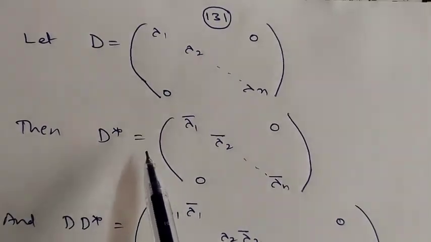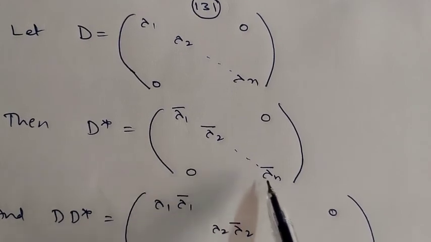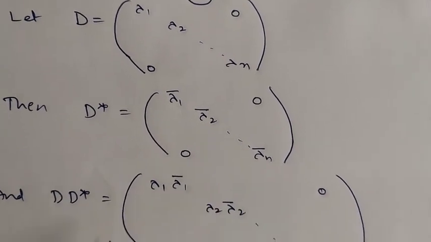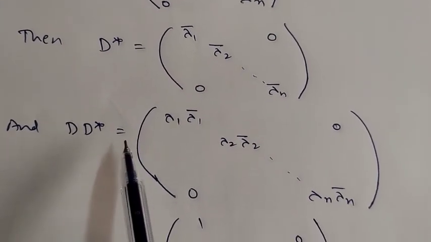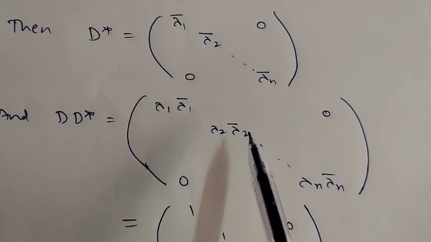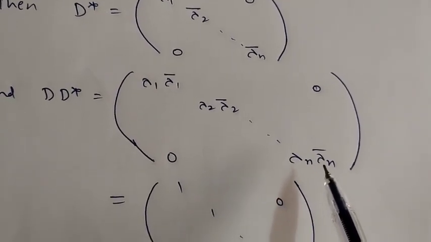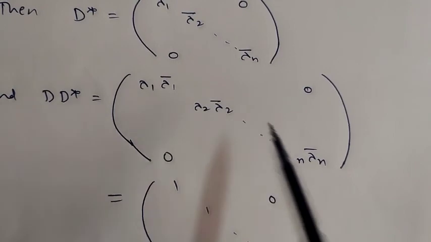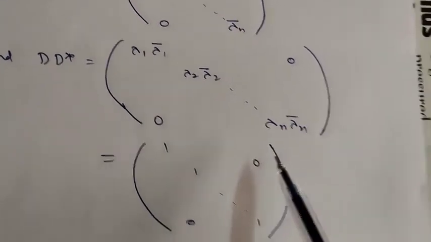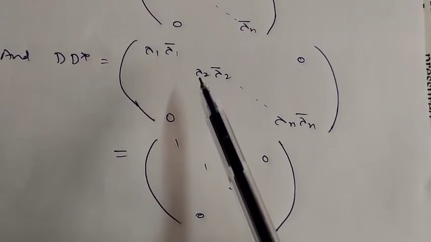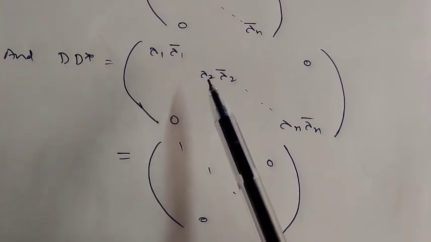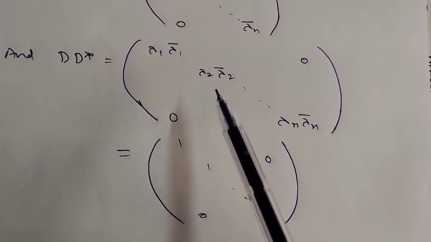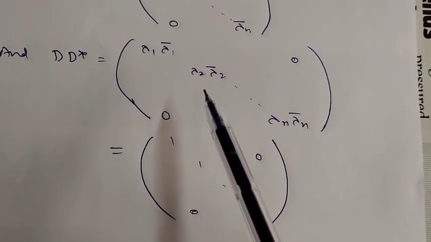Then D star becomes lambda 1 bar, lambda 2 bar, etc., lambda n bar. So consider D into D star. D into D star becomes lambda 1 into lambda 1 bar, lambda 2 into lambda 2 bar, etc., lambda n into lambda n bar on the main diagonal. Elsewhere it is 0. So this is equal to what? Lambda 1 into lambda 1 bar means mod lambda 1 square, but we have assumed that each lambda has absolute value 1.